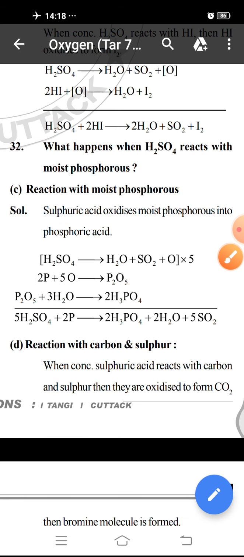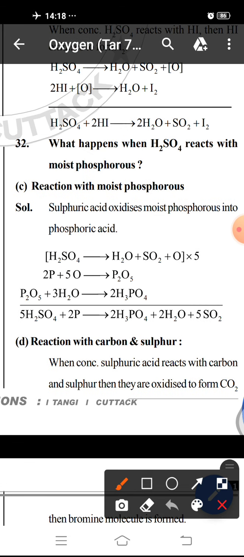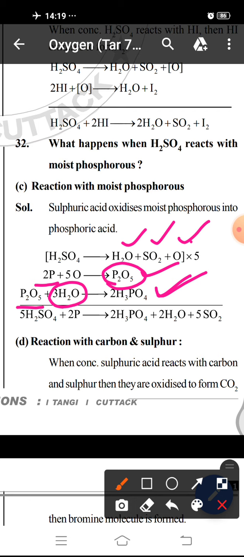See the equation. H2SO4 gives rise to H2O, SO2 and nascent oxygen. This nascent oxygen reacts with phosphorus to form P2O5 oxide. This P2O5 reacts with water to form phosphoric acid, H3PO4. To balance the oxygen atoms in the above equation, we multiply by 5. The nascent oxygen cancels out, P2O5 cancels out, and the remaining equation becomes this.